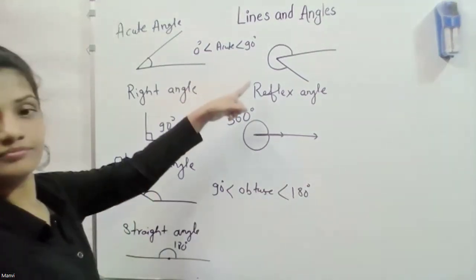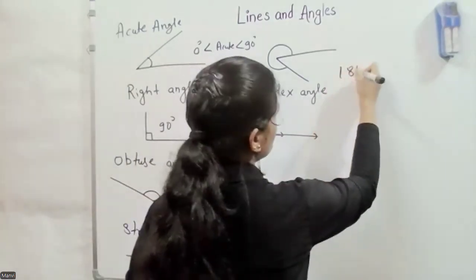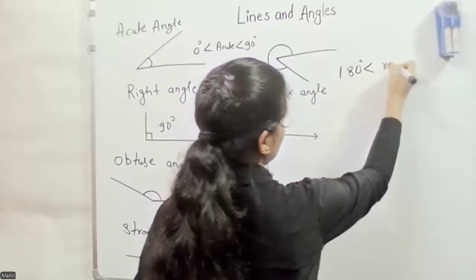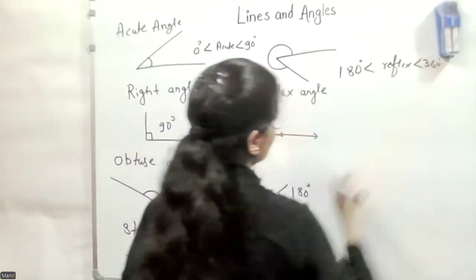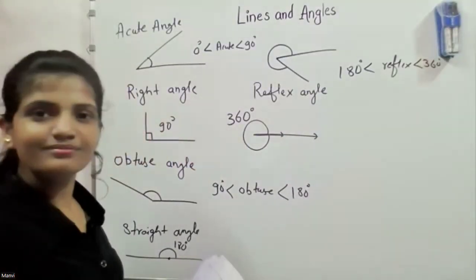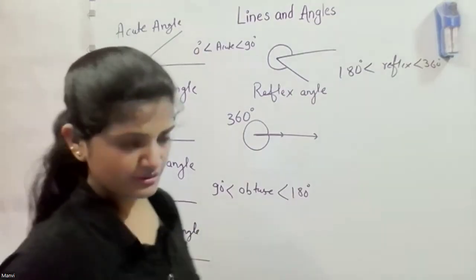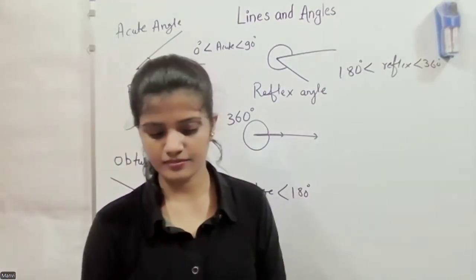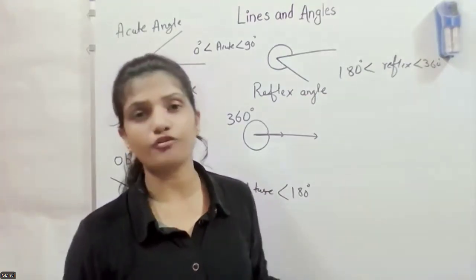Reflex angle is more than 180 but less than 360. And the complete angle is exactly 360. That's all about the different types of angles. And the right angle is 90 degrees.